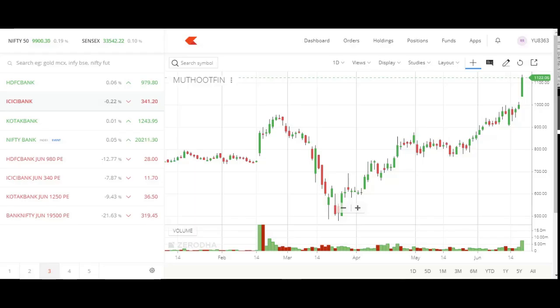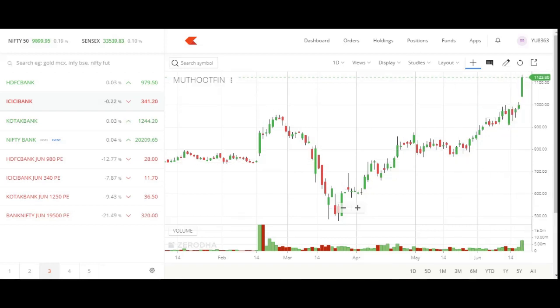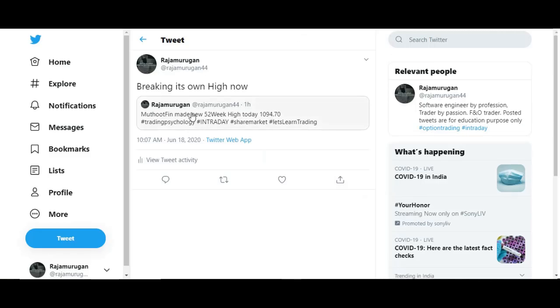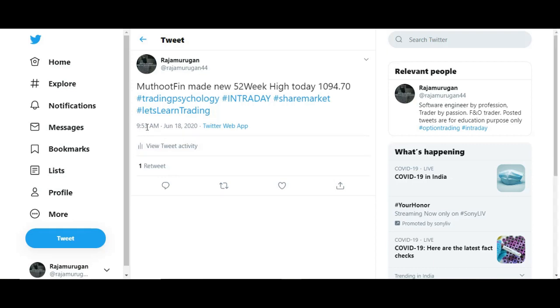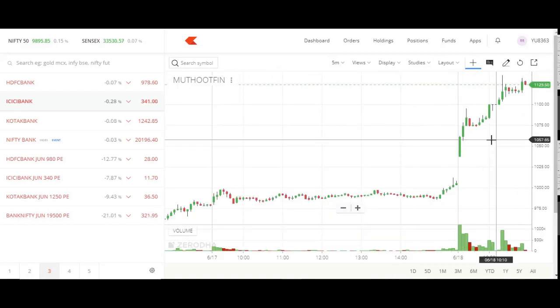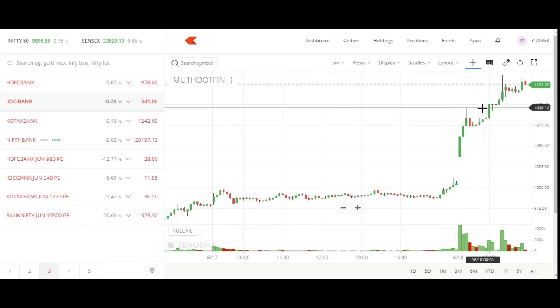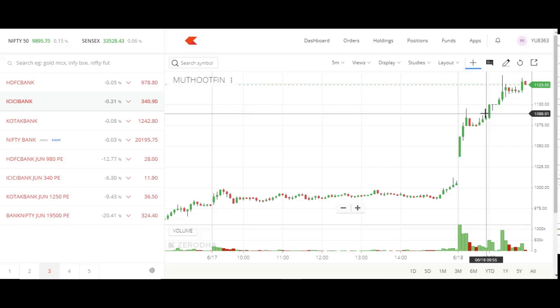So I moved into the chart, and I can see that by the time of 1094, I even posted that on my Twitter. Here you can see that Muthoot Finance made a new 52-week high today at 1095. I posted this at 9:53. Let me show you. Here you can see at 9:55 it made the high of 1094, and I posted at that time.